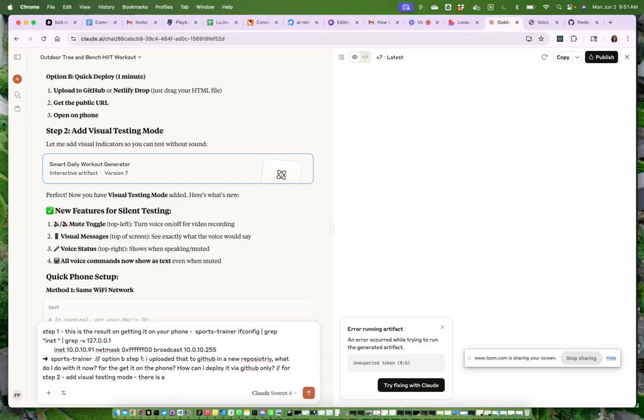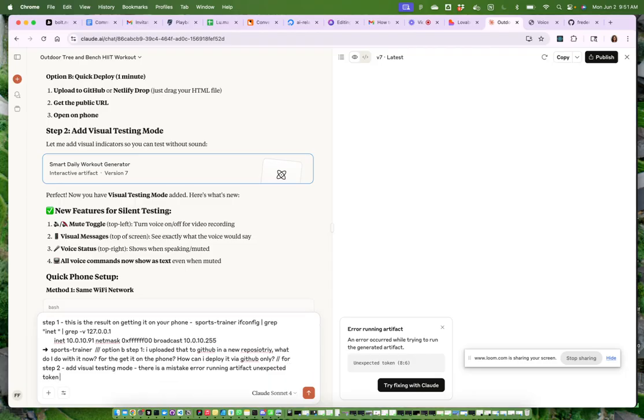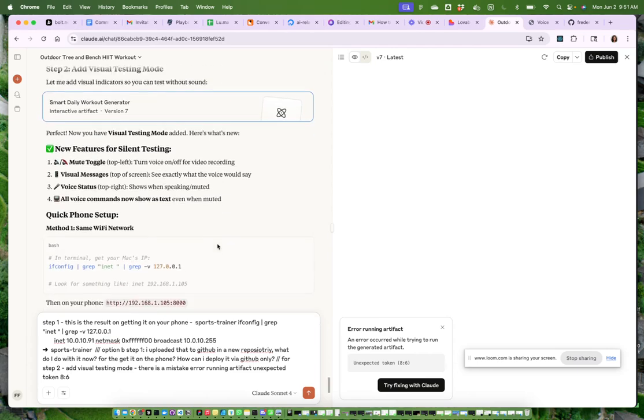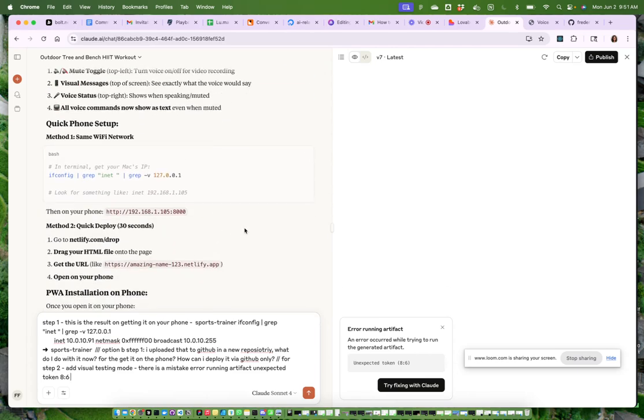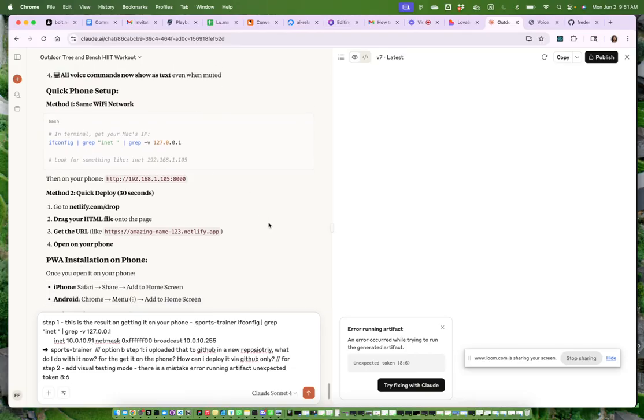There is a mistake, error, warning, artifact, unexpected token. Quick phone setup. In terminal, get your Mac IP, which we already did. Look for something like inet. I mean, we have inet, but we have 10.0.1. So I just want to first check if this is right.